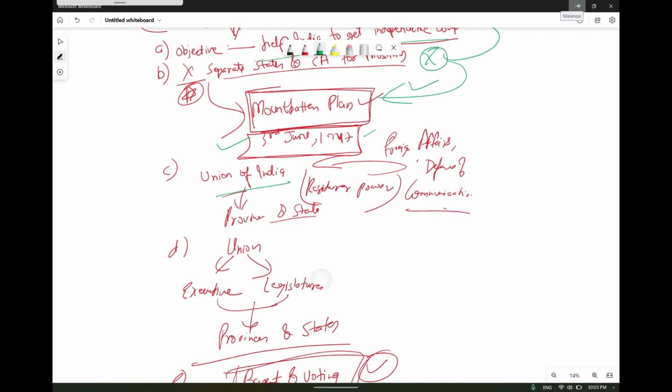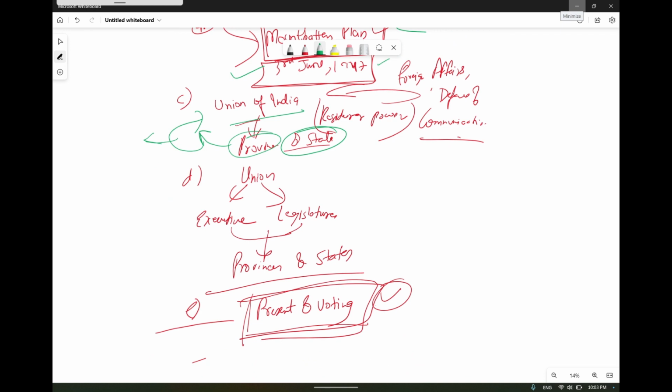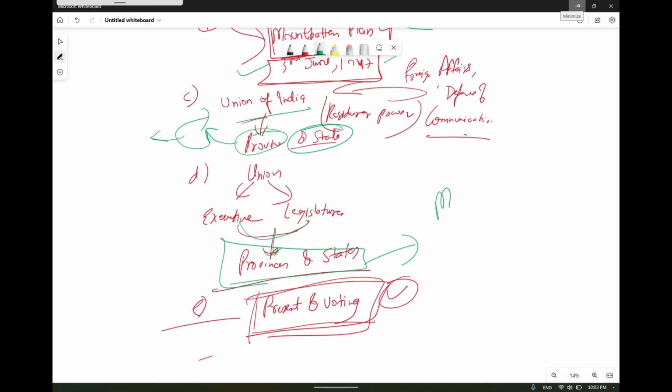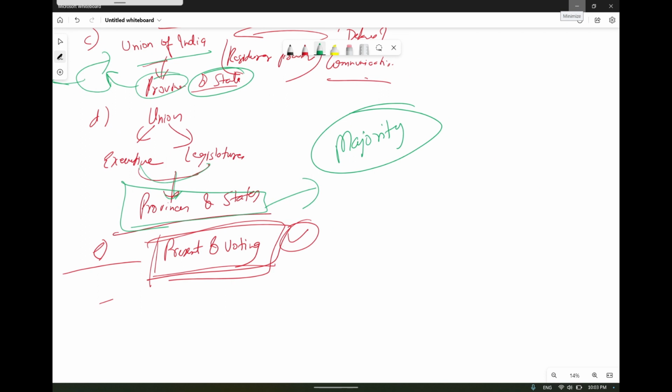There will be a Union of India, and provinces and states will be there, and provinces are not forced to join the Union of India. If they want, they can have their separate constitution, in which the British can help. And for the Union there will be an executive and legislature combining the provinces and the states, and they together will work on that. If they want to pass any bill, there will be voting for that. On that voting, the majority result will be declared, and the counting of votes will be done of the members who are present and voting.